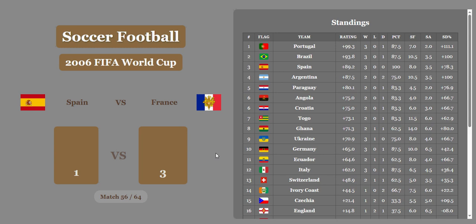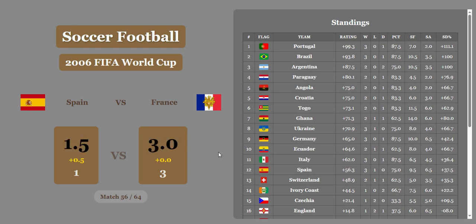Spain loses 1-3 against France. Ouch. They were in 3rd. That's going to take them all the way down. That's a bad loss. All the way down to 12th place below Italy, above Switzerland.